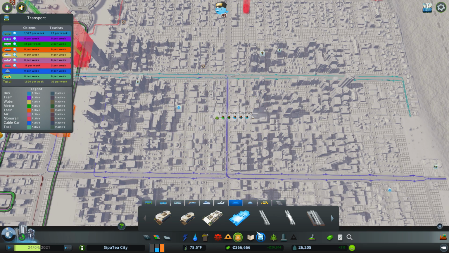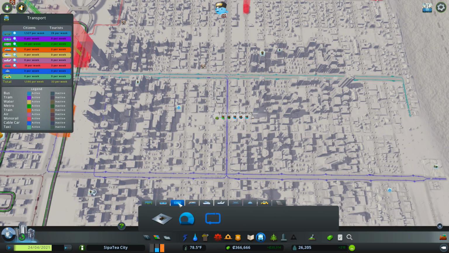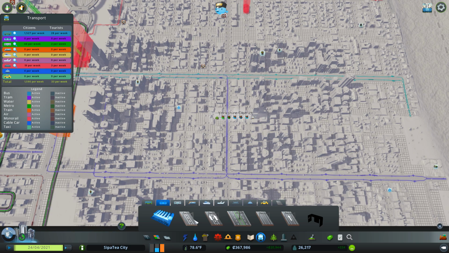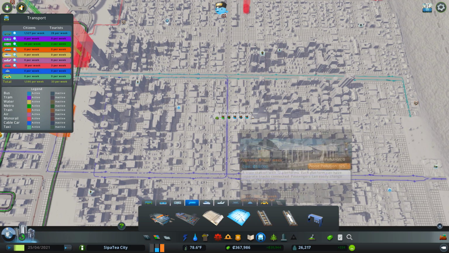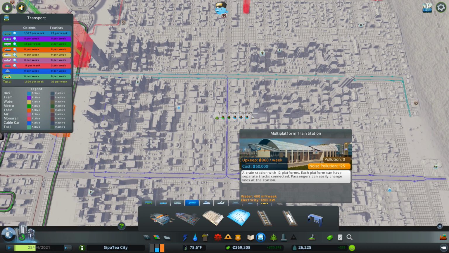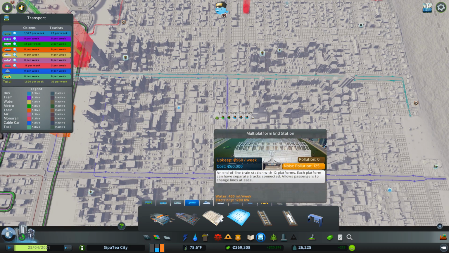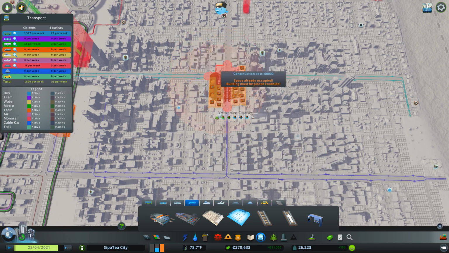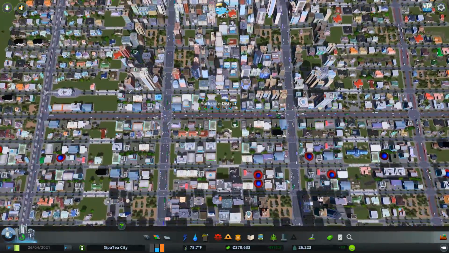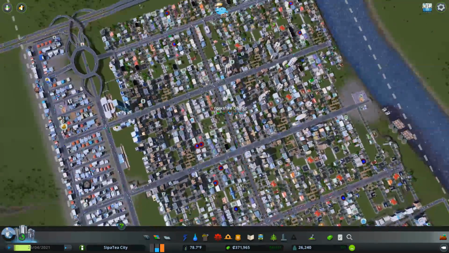And that could be... where were we? This one over here. No, here we go. This one here. So has this one got just trains? Okay, and that one's just got trains. I want one of these in the middle here. Definitely. So I'm thinking this section here is going to get...